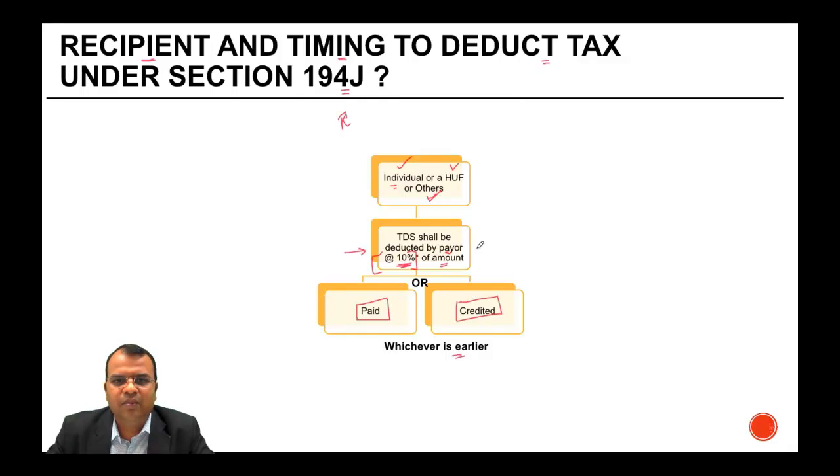So assuming the amount is liable for deduction of tax, which means it is more than the threshold limit, tax has to be deducted at 10% of the amount which is paid or credited. So if you pay before you receive the invoice, then you have to deduct at the time of payment. If you receive the invoice and credit and the payment is made later, then you have to deduct at the time of credit. So whichever is earlier, whether the payment or the credit, at that time only you have to deduct tax.